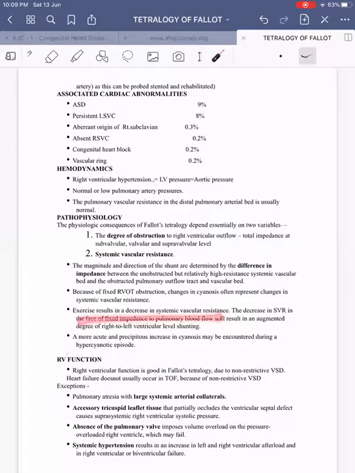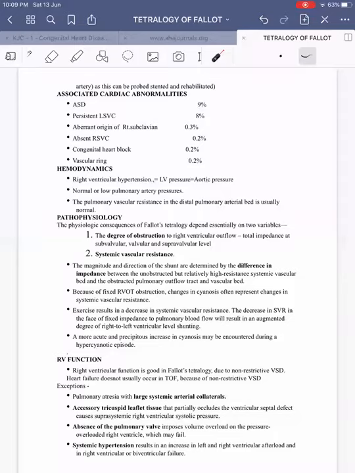The decrease in SVR with the fixed impedance at the pulmonary artery flow will result in an augmented degree of right to left ventricular level shunting. However, another school of thought is that the RVOT impedance is not fixed; it is variable, and during cyanotic spells they can have infundibular spasm, thereby increasing right to left shunt. That school of thought is also there.